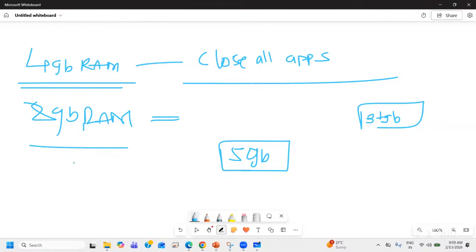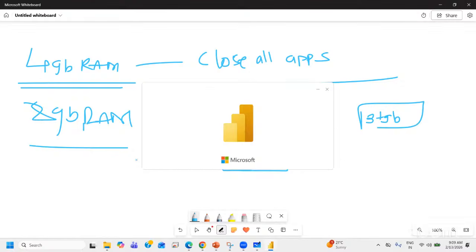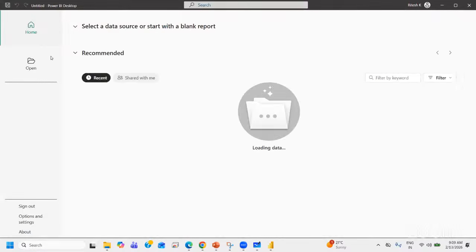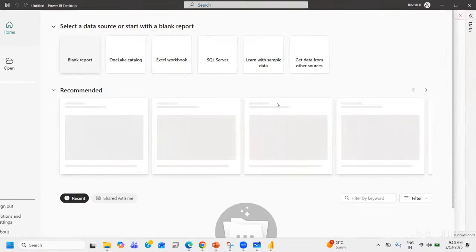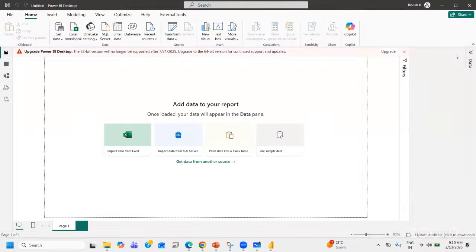Now, many will come up with the question that they are not able to see what I am seeing. I'll answer that. You just open a blank report. This is the original UI, the user interface, of Power BI Desktop.